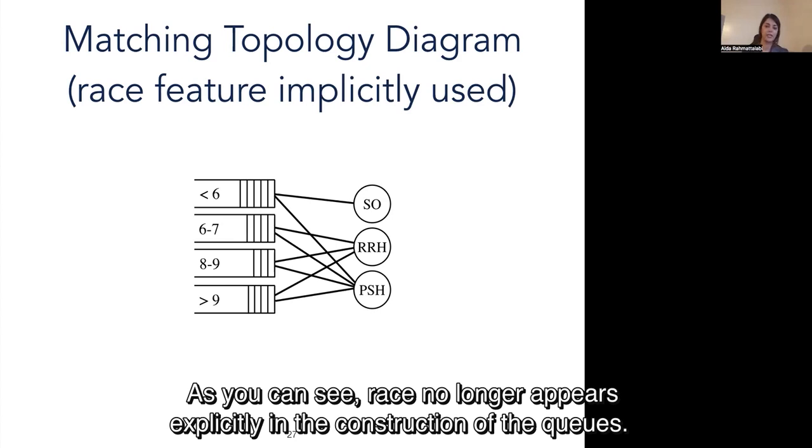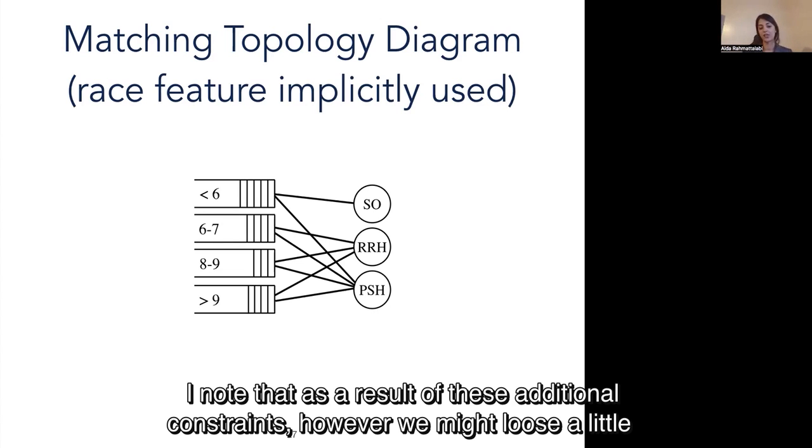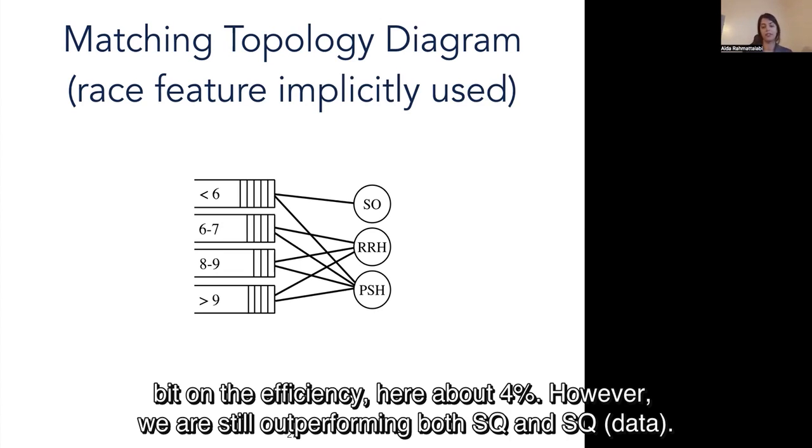And as you can see, race no longer appears explicitly in the construction of queues. I note that as a result of these additional constraints, however, we might lose a little bit on the efficiency, here about 4%. However, we're still outperforming both SQ and SQ data.